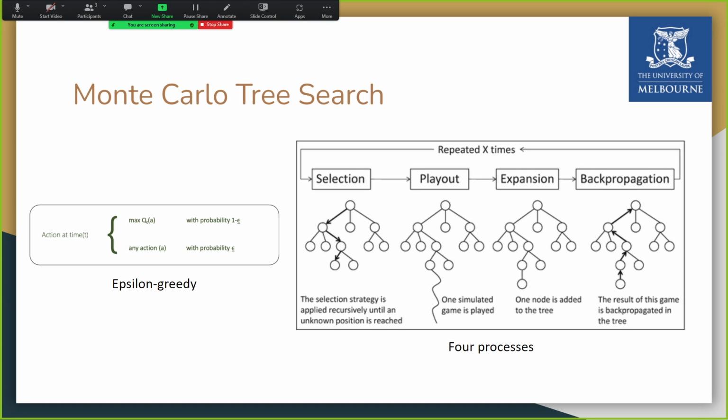Now we are moving on to MCT. The primary reason we are using MCT was the success of MCT in AlphaGo. MCT is good for two-player zero-sum turn-based board games, such as Inch, in which the total of all players' profit at the conclusion of the game is equal to 0.